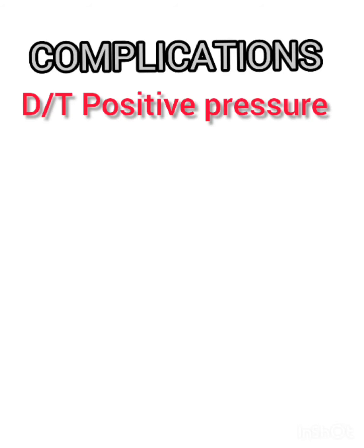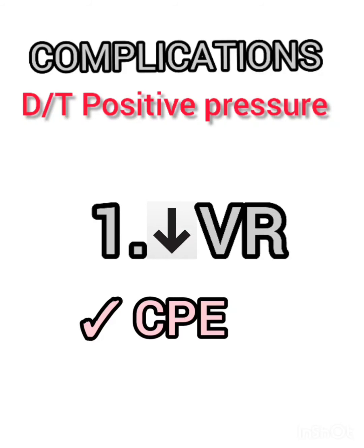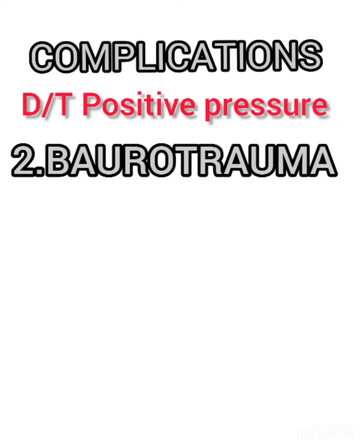So along with the above complications, the positive pressure ventilation used during NIV poses extra complications, and these complications are not only for NIV but also for invasive ventilation. These are due to PEEP used during NIV and invasive ventilation. So number 1, decreased venous return. So it directly correlates with the mean airway pressures, and decreased venous return will decrease the cardiac output and it decreases the BP and causes hypotension to the patient. So this disadvantage is used as an advantage in cardiogenic pulmonary edema, as decreased venous return will decrease preload on the heart.